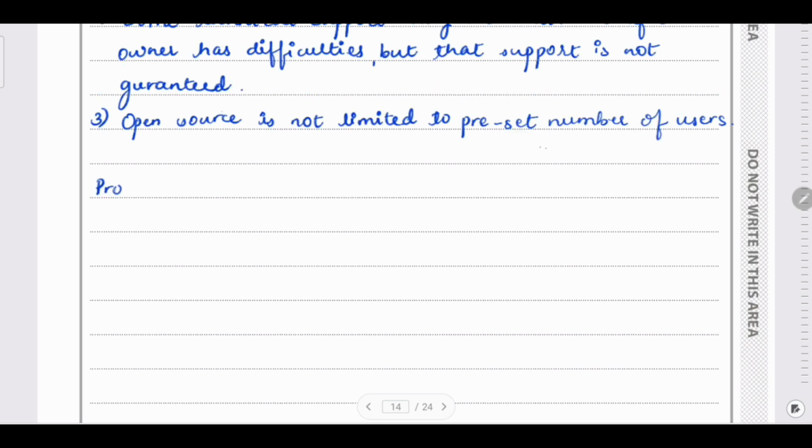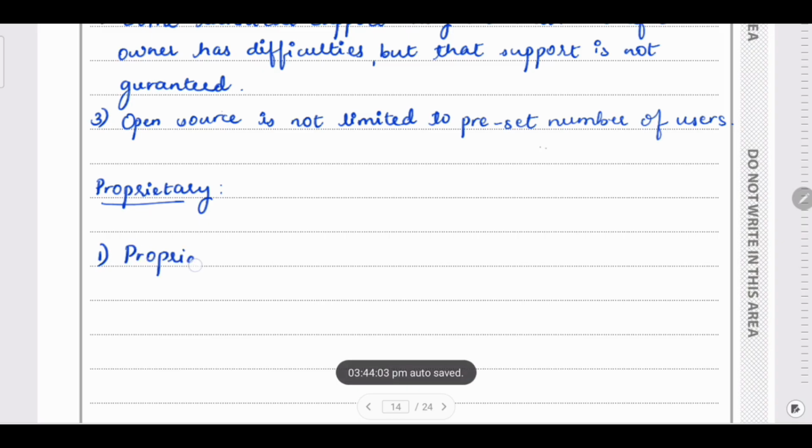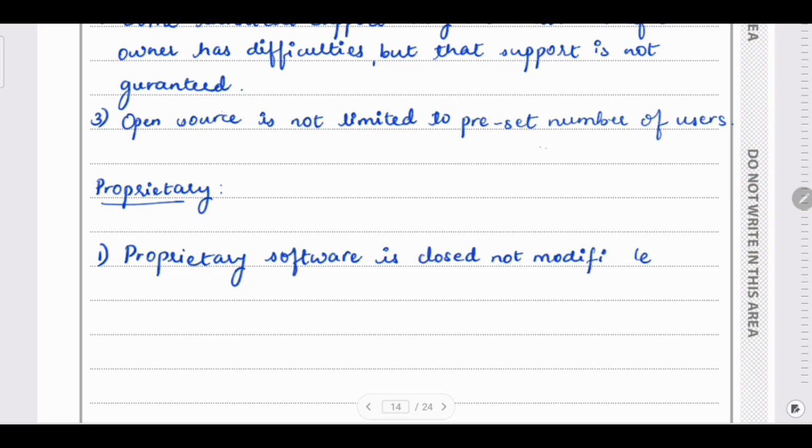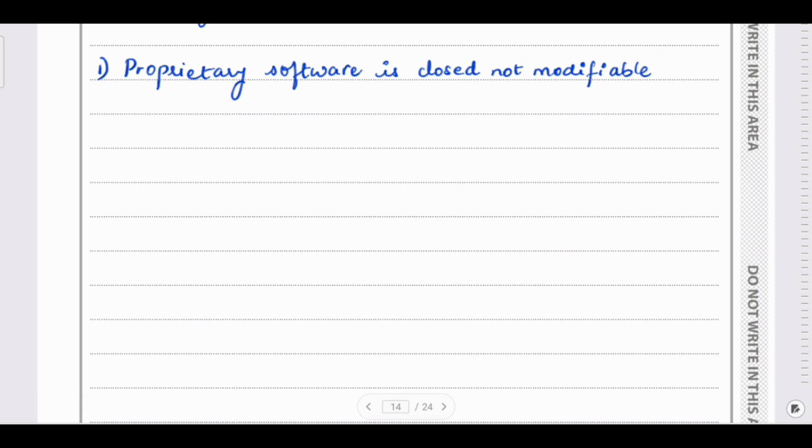Next is regarding proprietary. These proprietary software are closed source. If you want any modification, that won't be possible in proprietary software. If some problem arises in this proprietary software and you need technical support, then the owner will allow access to the helpline or some online knowledge provided by the vendor.